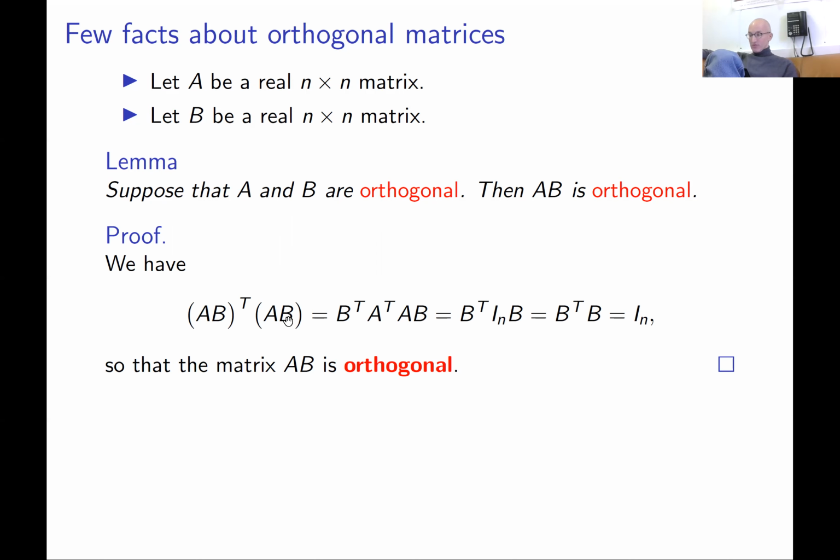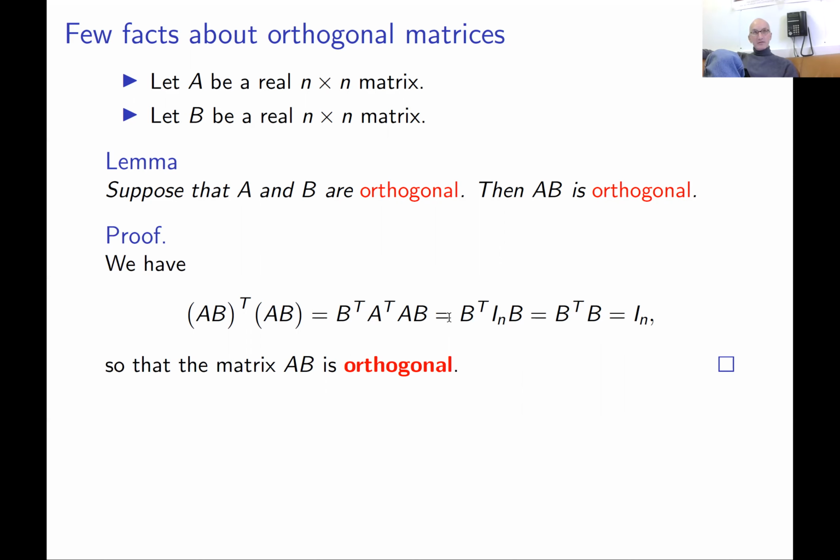You take the transpose of AB times AB. The transpose of a product is the product of transposes taken in the opposite order, like this. But now we already know that A transpose times A is identity, so this cancels to identity, and identity times B is just B, so this is equal to B transpose times B, but B is also orthogonal, so this is identity. So this proves this lemma.